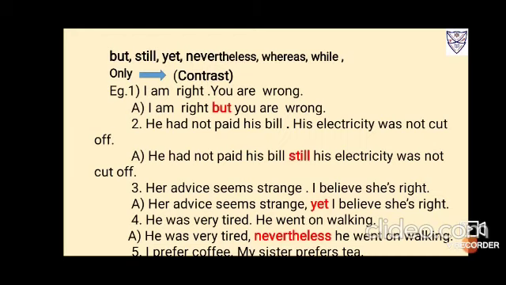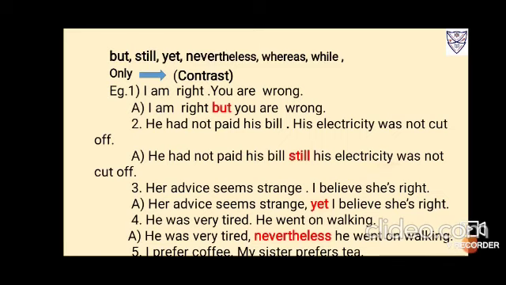Now for contrast: but, still, yet, nevertheless, whereas, while, only. Now, I am right, you are wrong. Both the statements make sense, so both are independent statements. So we'll use the coordinating conjunction that is used for contrast. So it's, I am right, but you are wrong. Okay. He had not paid his bill, his electricity was not cut off. Both the statements again of equal rank. This shows contrast. So what you can write is, he had not paid his bill, yet his electricity was not cut off, or still his electricity was not cut off.